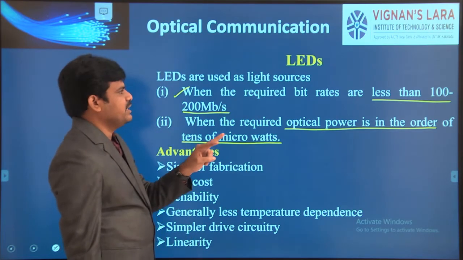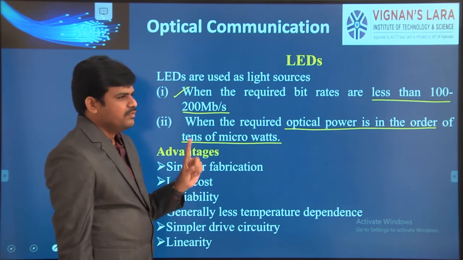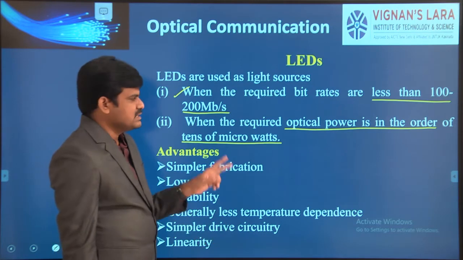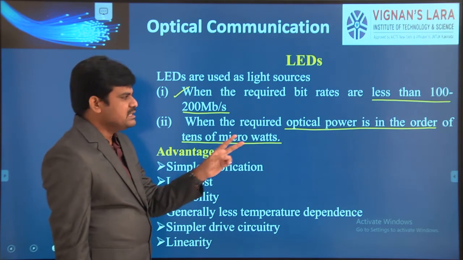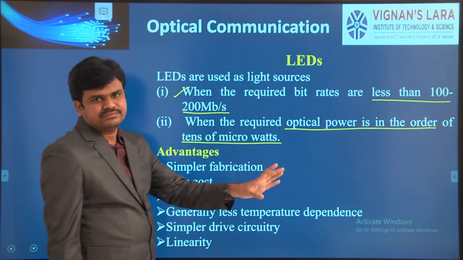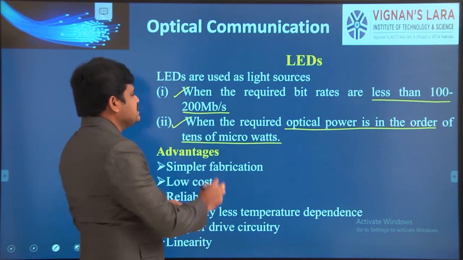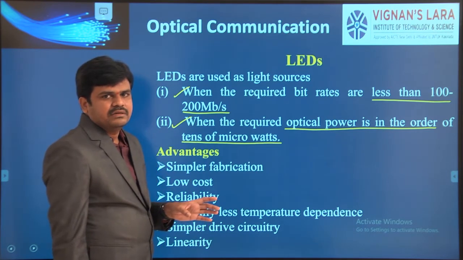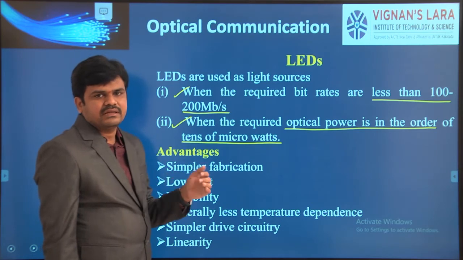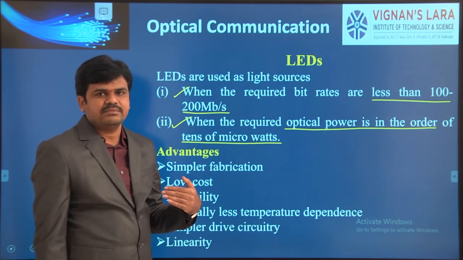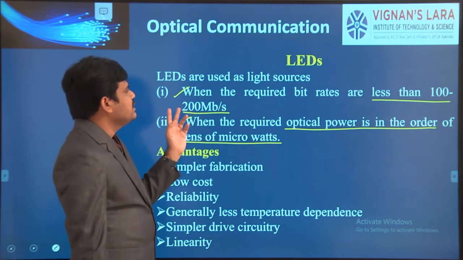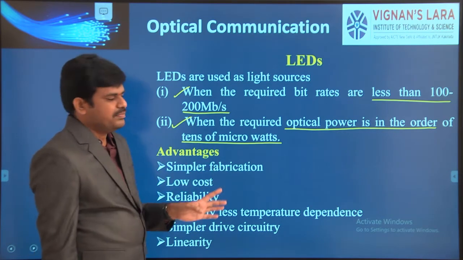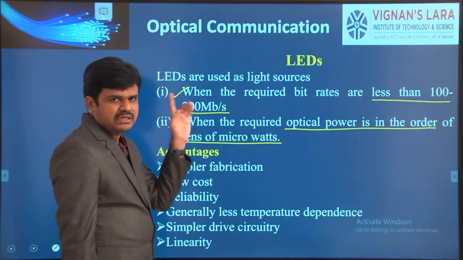What are the two requirements in using the LED light sources? One is when the required bit rates are less than 100 to 200 Mbps. The second one is when the required optical power is in the order of tens of microwatts. When these two are the requirements for an optical communication, then generally LEDs are used as light sources or optical sources in the transmitter part.